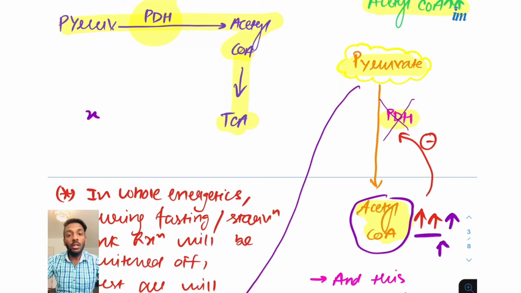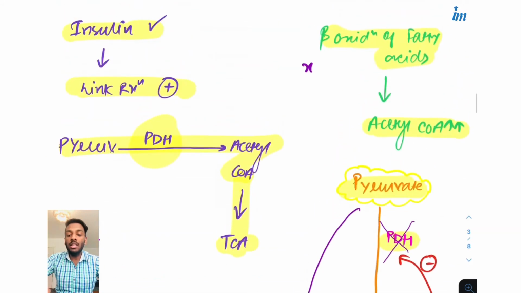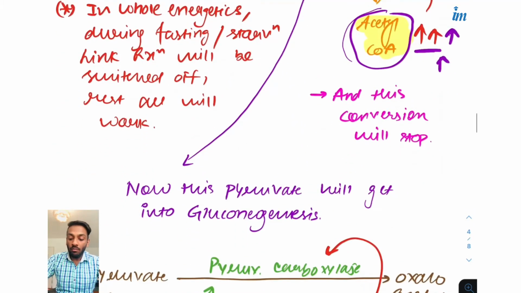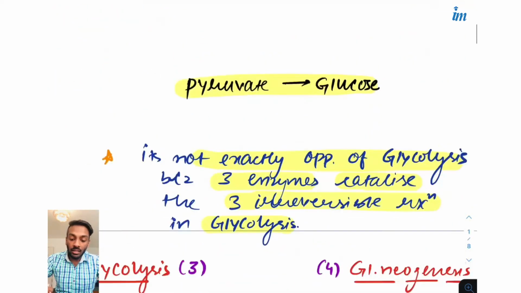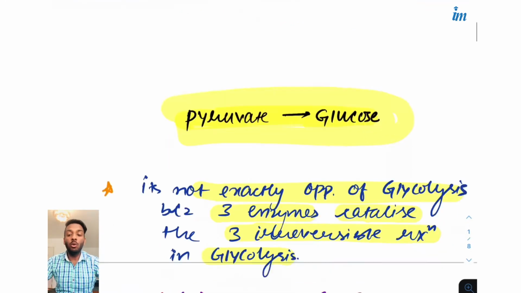The pyruvate will not get converted into acetyl CoA, because the acetyl CoA deficiency that is being made up entirely, who is doing that? This beta oxidation of fatty acids. Okay, so now what will happen? This pyruvate will get accumulated, and then goes into the gluconeogenesis. What we said in the initial part, that this pyruvate will then be reversed into glucose. This is called the gluconeogenesis.